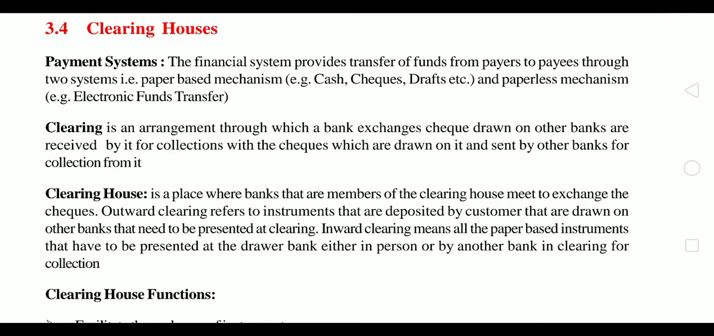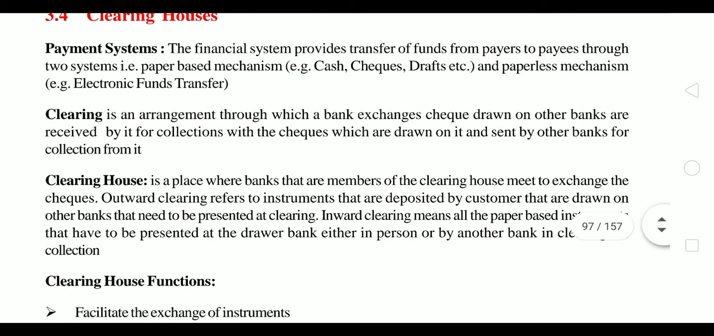Now, we know that there are two types of payment systems. Payment system means the system by which we process the payments. That means it can be either paper based payments or electronic payments, right? So in case of paper based payments, we have checks, cash, or drafts, etc. But in case of paperless, that means electronic modes, we have NEFT or RTGS, like that.